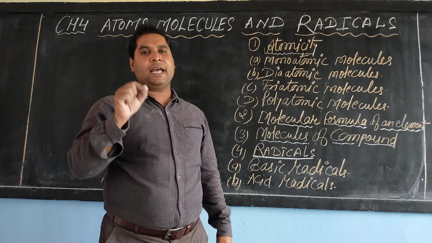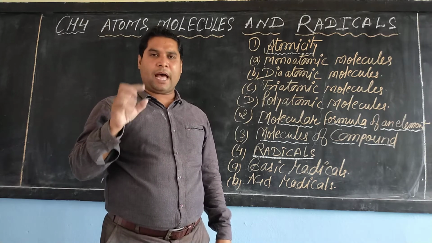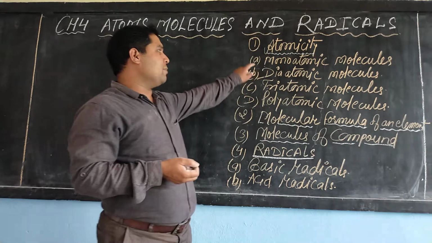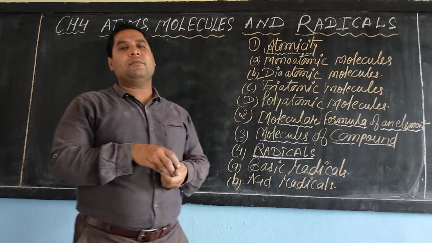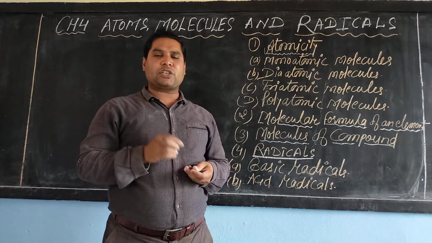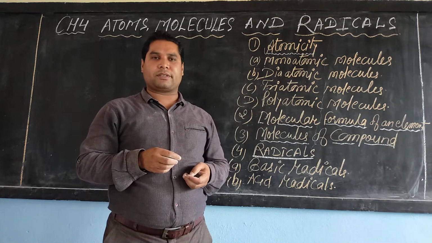Depending upon the number of atoms in a molecule, molecules are divided into four main types: monoatomic, diatomic, triatomic and polyatomic.